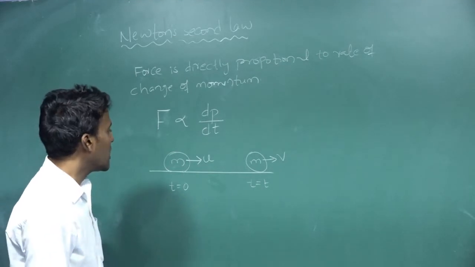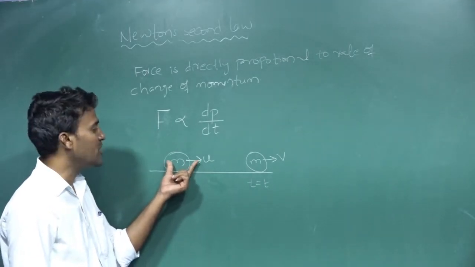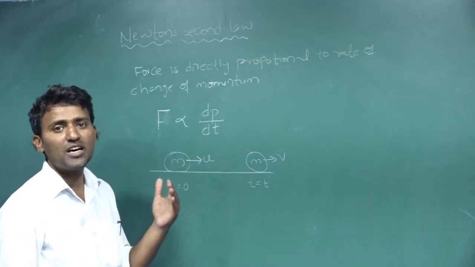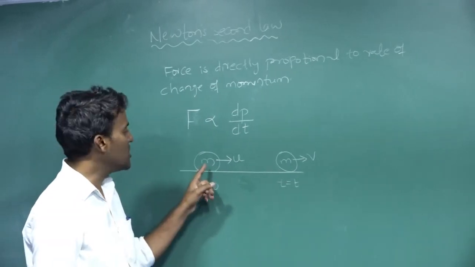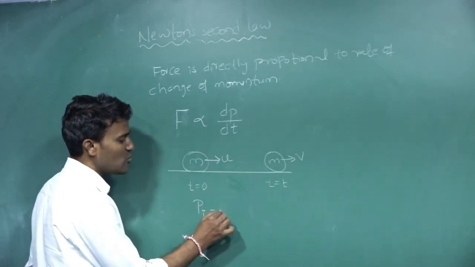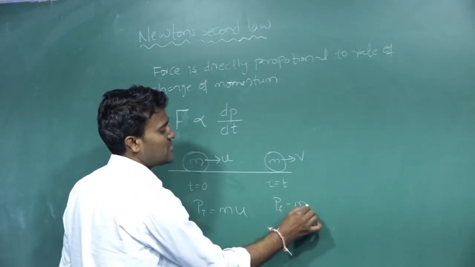Now what is the change in momentum? Initial momentum is the product of mass and velocity, so m into u. Initial momentum is mu and final momentum is mv.